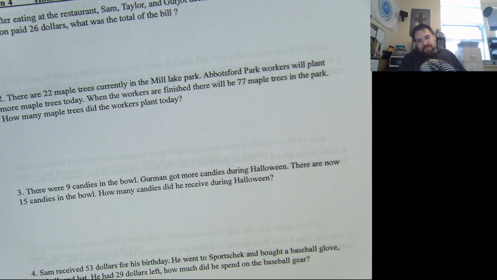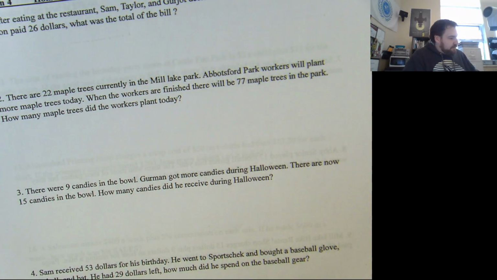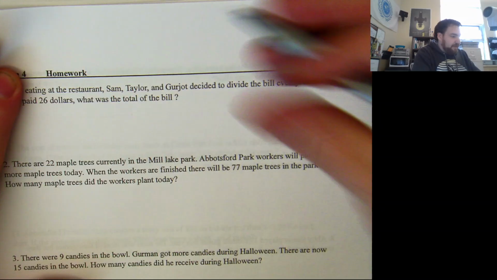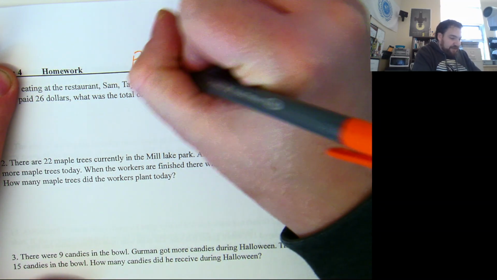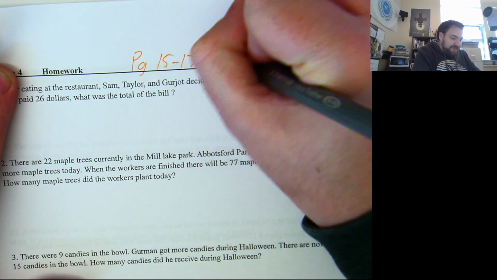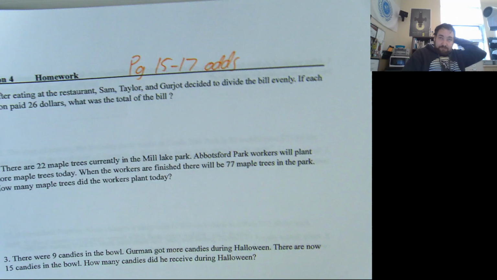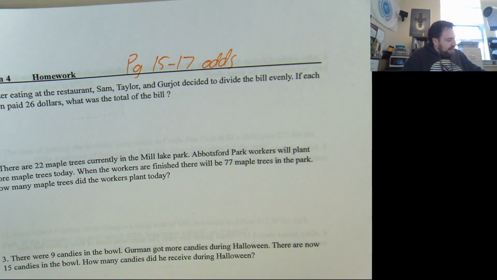What I'd like you to do, if you want to start with some easy ones, there's only about 15 minutes left in the block. If you're like, yes, I want to get a handle on some of these, I want to get a little bit more comfortable with these things, take a look at these questions. Page 15 to 17 odds. If, on the other hand, you'd like something more challenging, would anyone like something more challenging? Or do you want the easy ones for now and you come back to the hard ones on Monday? Hard ones for Monday or hard ones now?